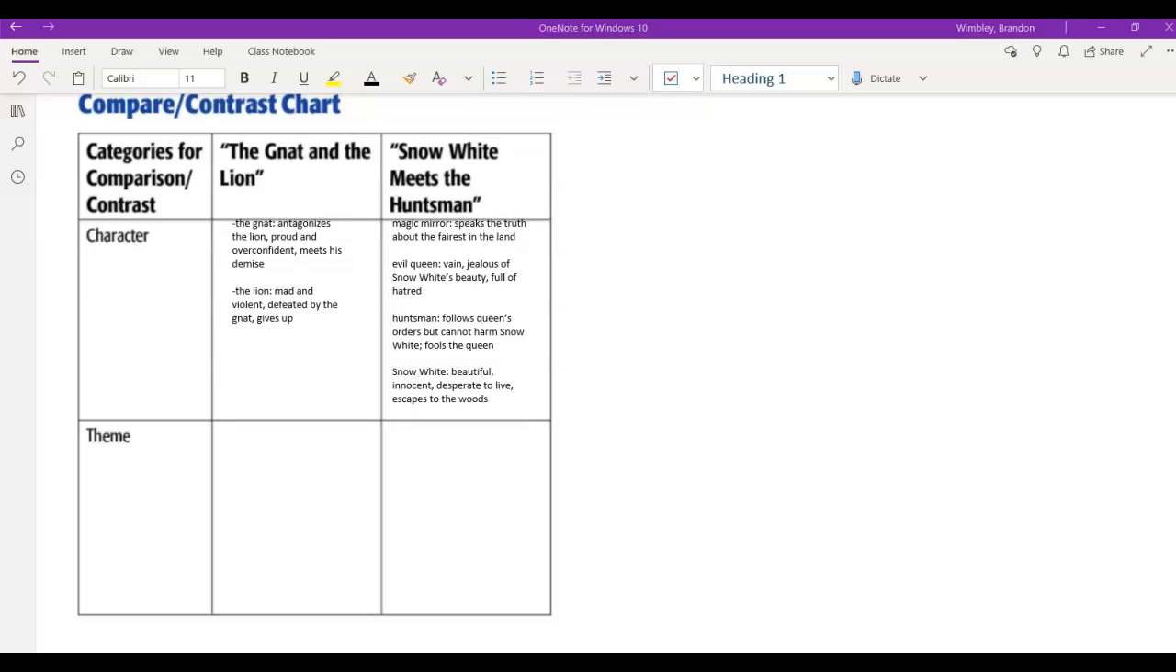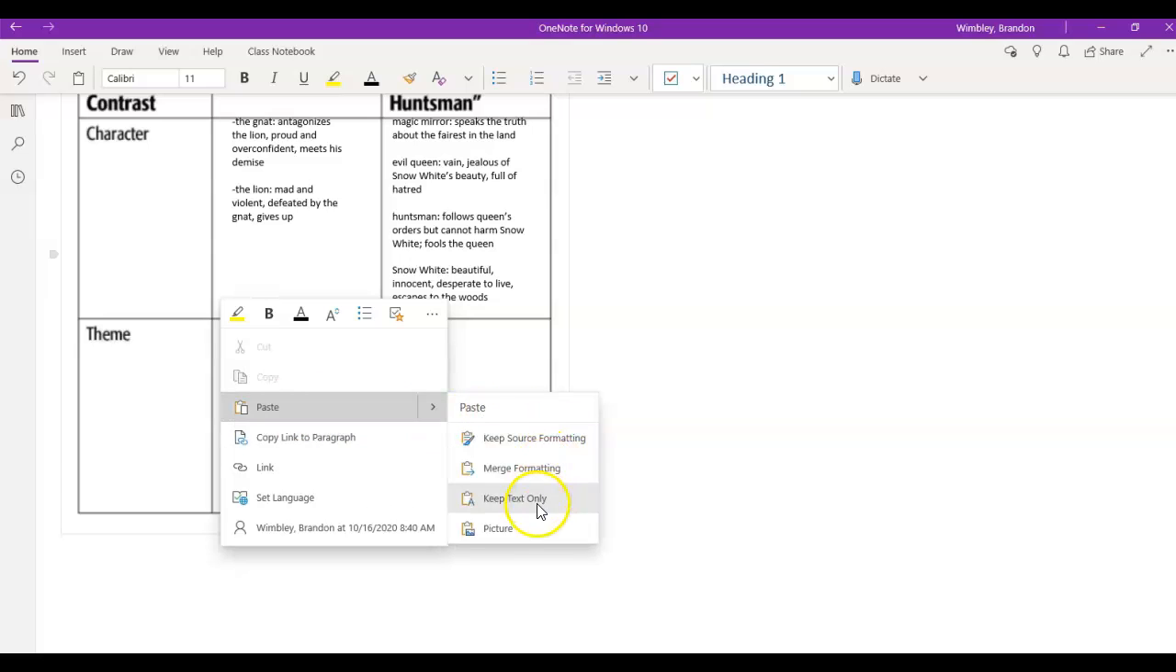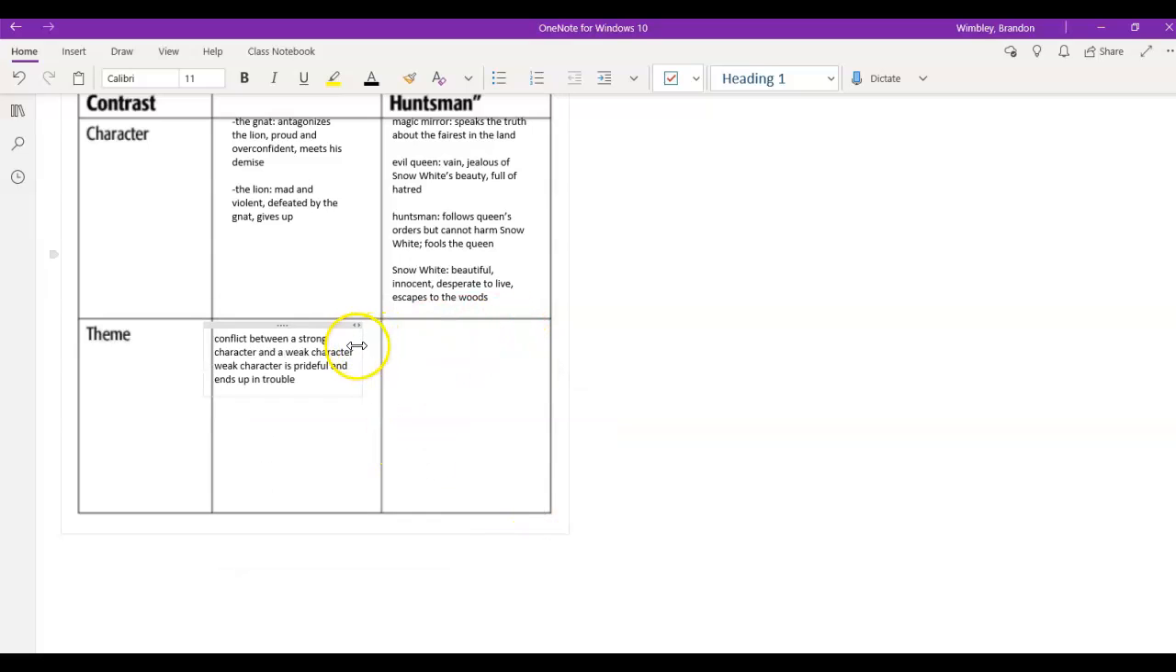So remember, we already talked about the theme of The Gnat and the Lion, where there's a conflict between a strong character and a weak character. And that was also our theme for what? It was also our theme in Snow White and the Huntsman. There's a conflict, or there's a problem between the strong character and the weak character. Our weak character is prideful and ends up in trouble. But that was the opposite of our other one. Our strong character was prideful in Snow White and the Huntsman.